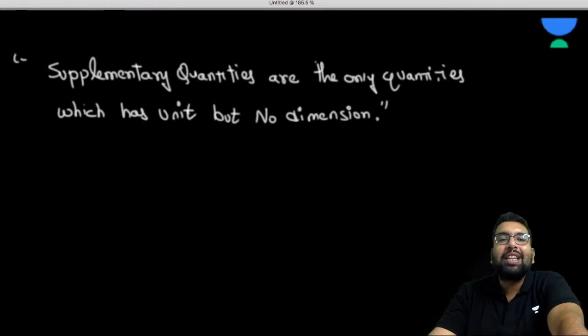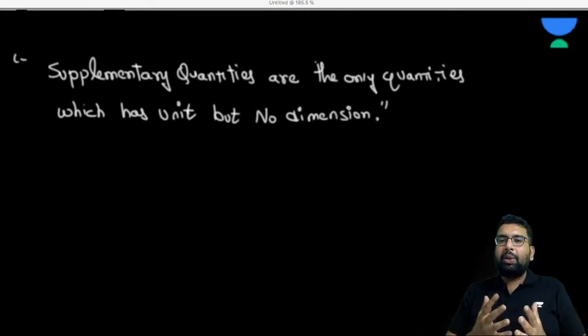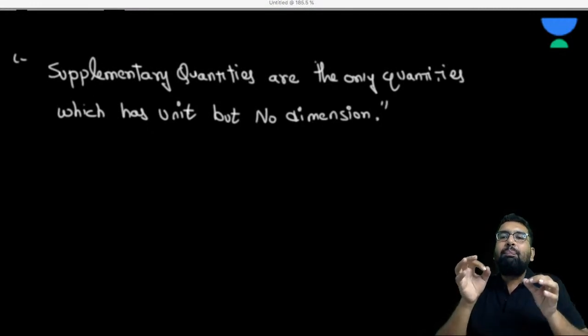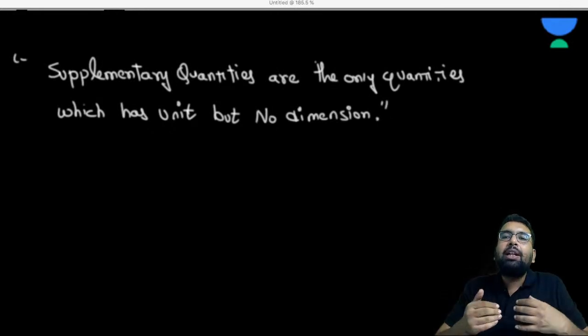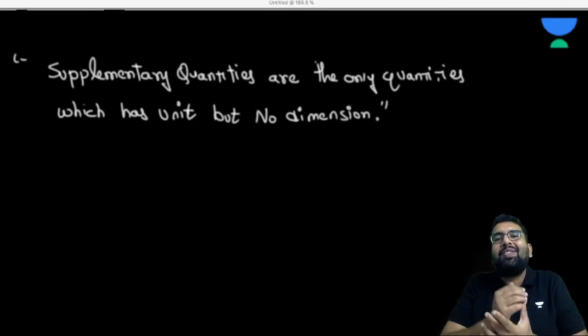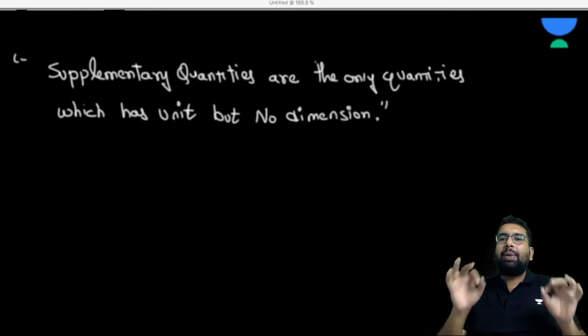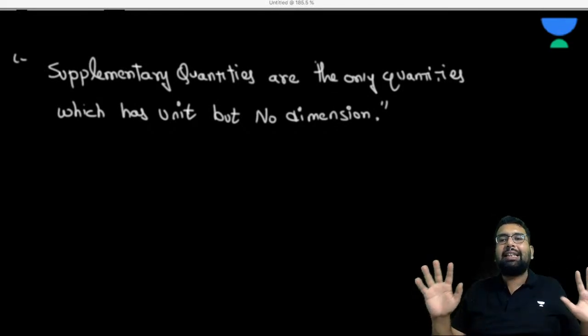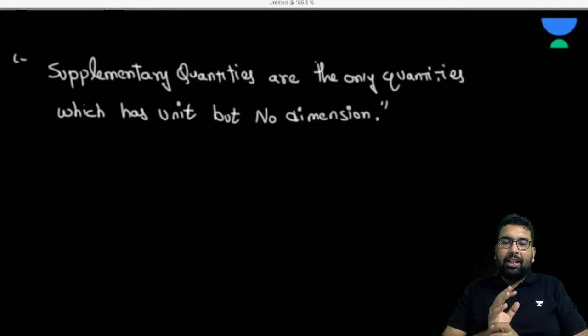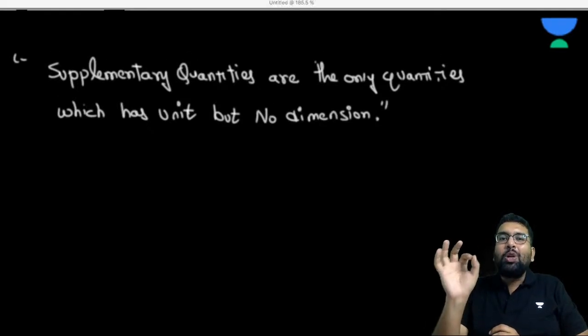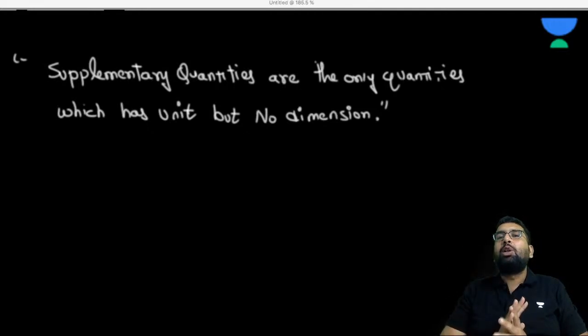Now the question is, sir, what is this dimension? The dimension thing we are going to take up in the next session, but let me give you one definition today. Dimensions are the powers to which the fundamental units are raised to describe any physical quantity. I'm going to explain the dimensions in full context in the next session. But one special thing: supplementary quantities are the only quantities which have unit but no dimension.